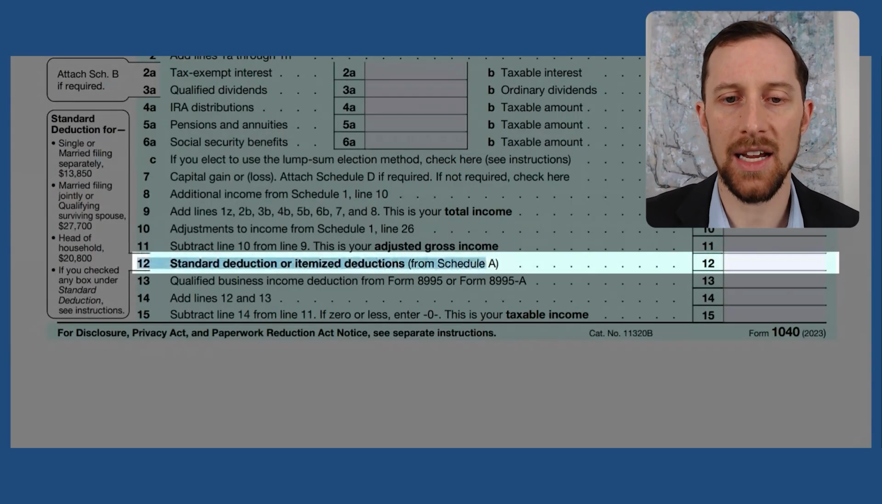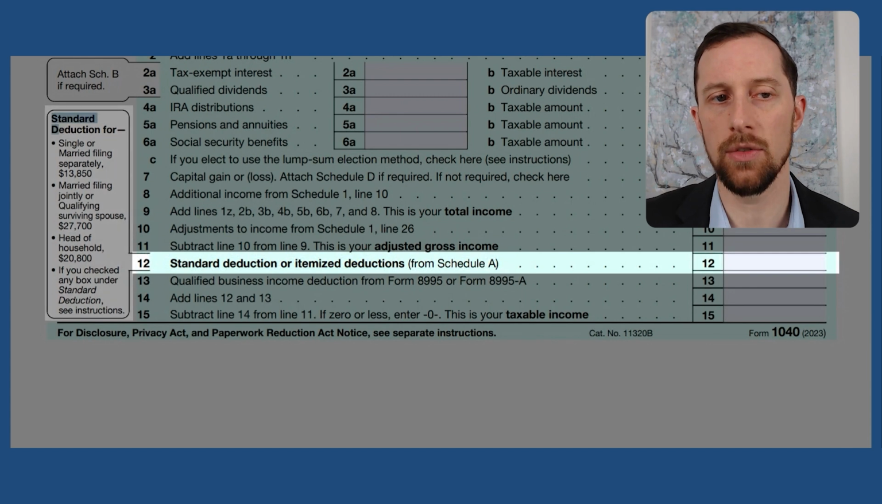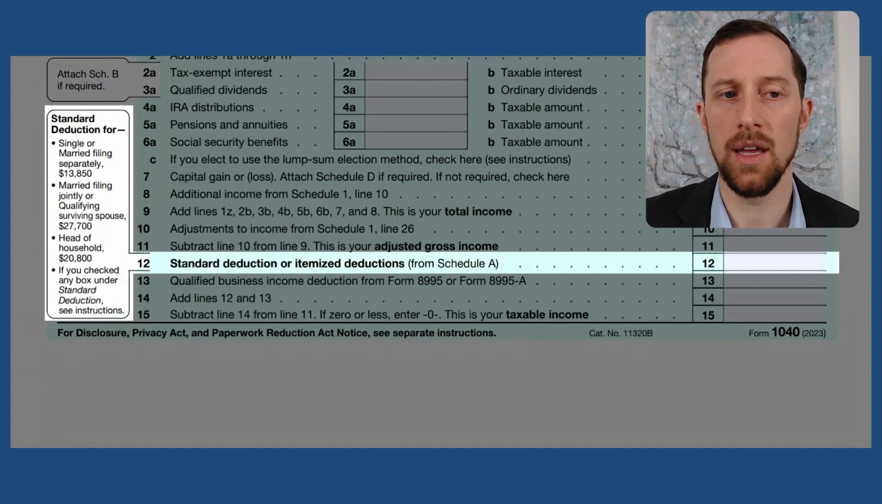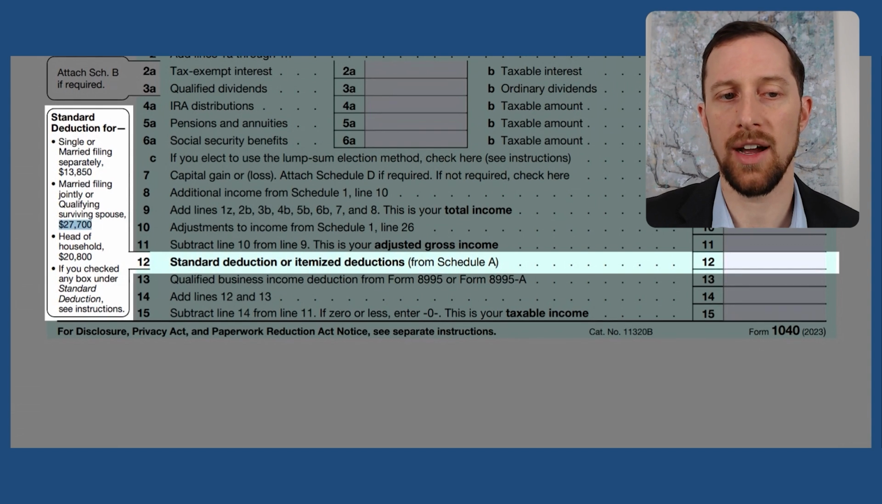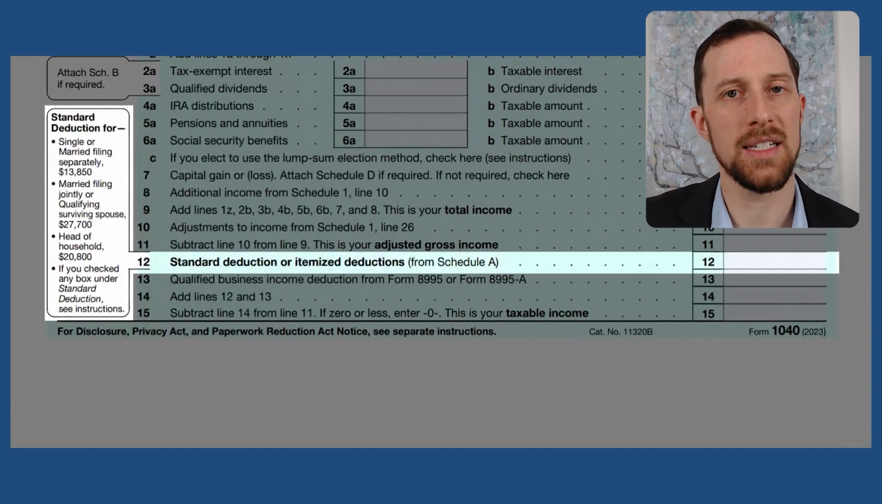So then next in line 12, we've got your standard deduction or itemized deduction. You can see over here on the left-hand side of the screen, if you're single or married filing separately, that standard deduction is $13,850. If you're married filing jointly or a qualified surviving spouse, it's $27,700. So that's a really high standard deduction.